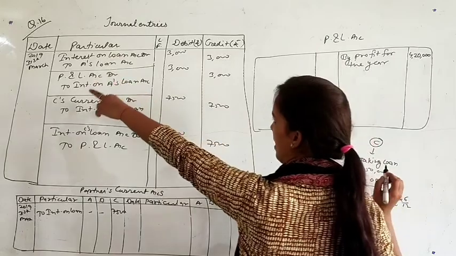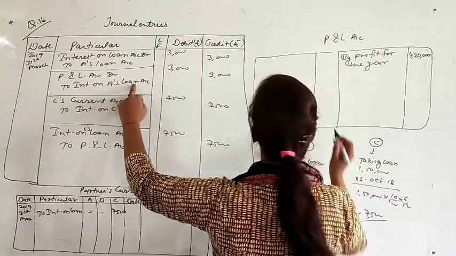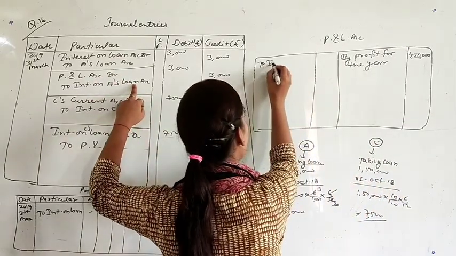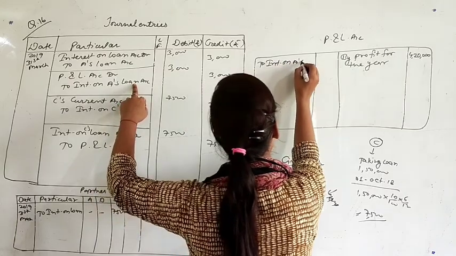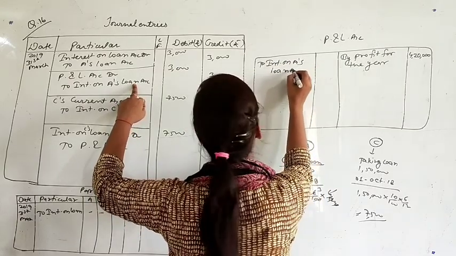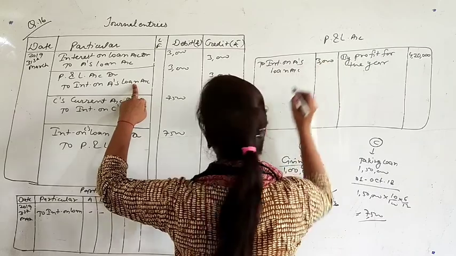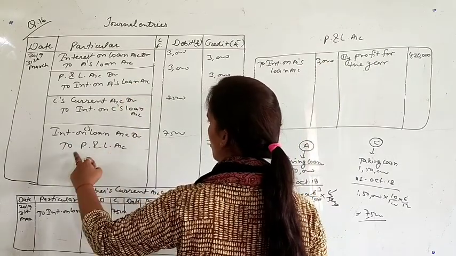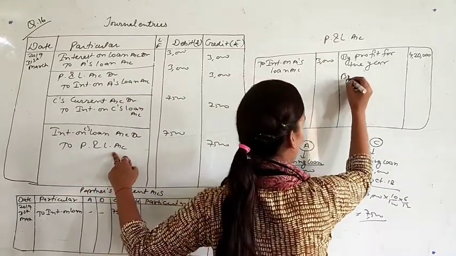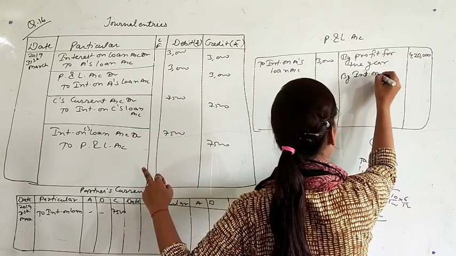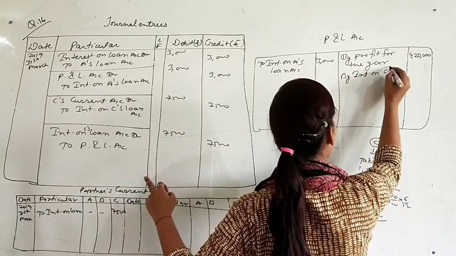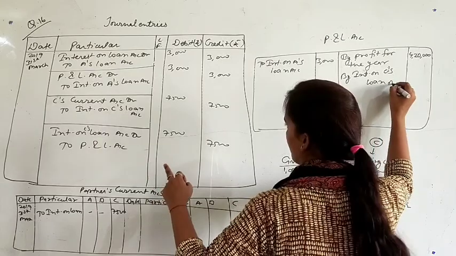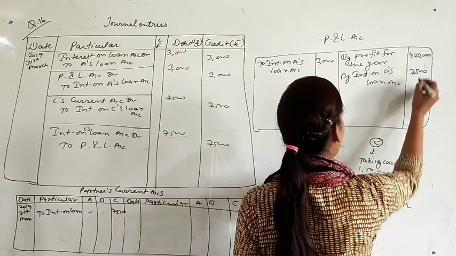Now post from these entries: P&L account debit to interest on loan, so it will be transferred to the debit side to interest on A's loan account, that is 3,000. Second, interest on loans to P&L means by interest on C's loan, so it will be 7,500.